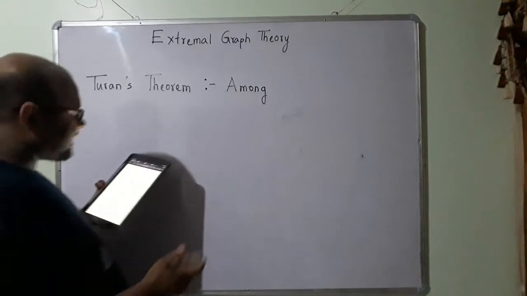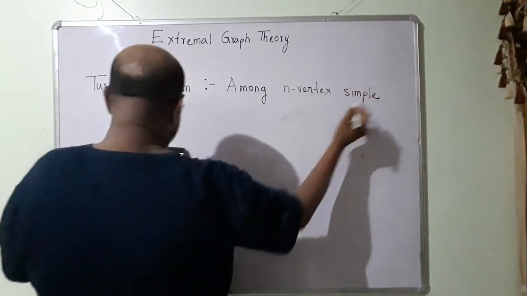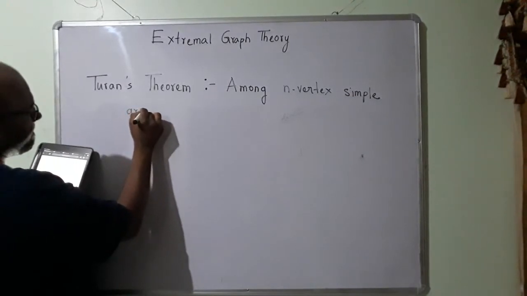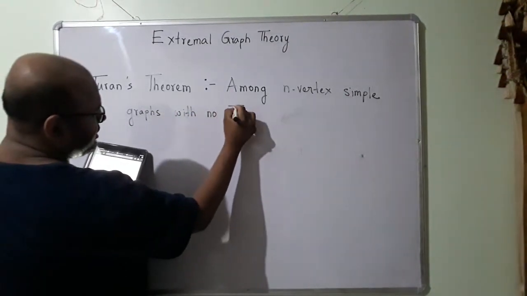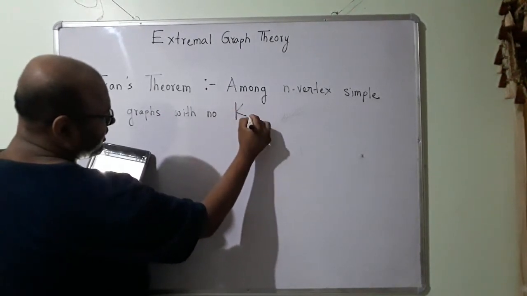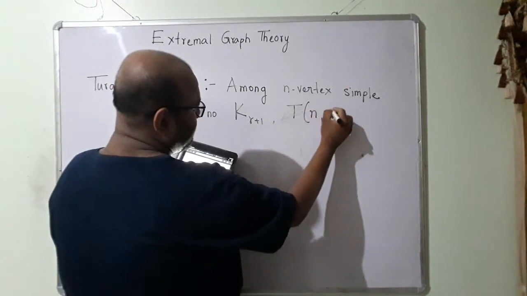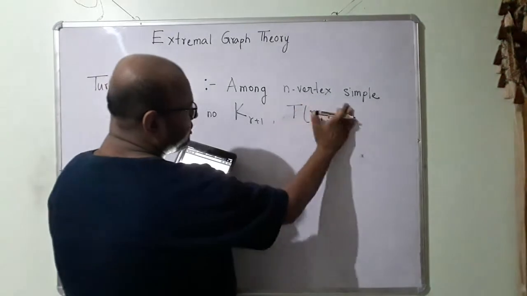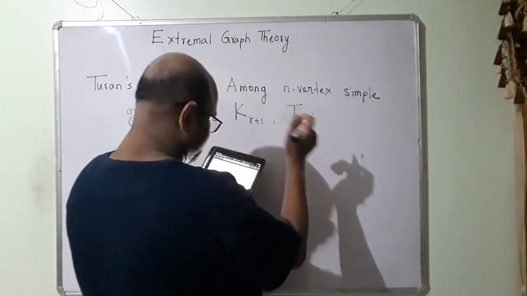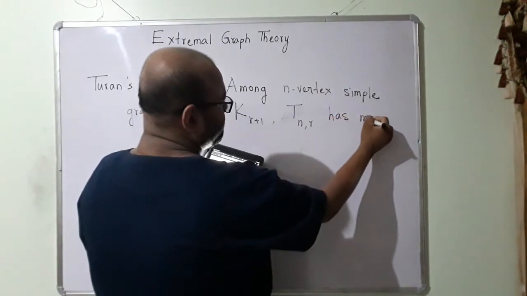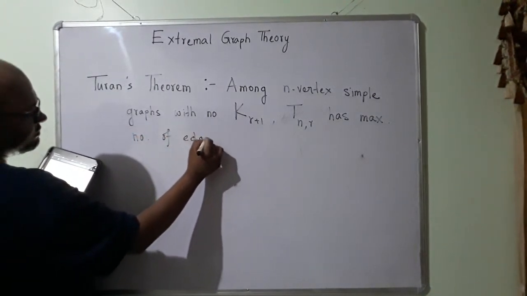So Turan's theorem tells us: among n vertex simple graphs with no K_{r+1}, T(n, r), this Turan's graph with n number of vertices and r number of sets, also denoted as T subscript n r, has the maximum number of edges.